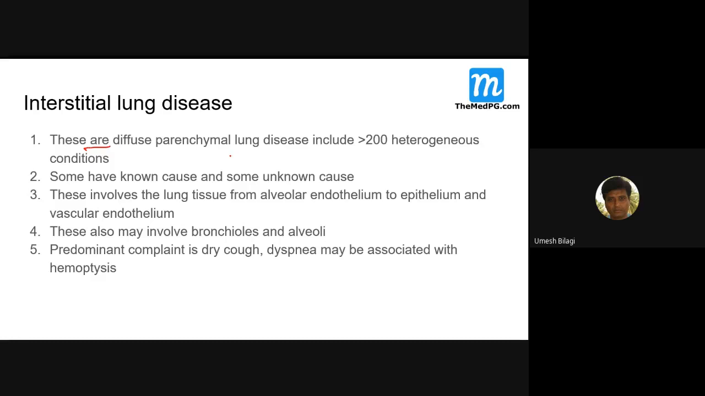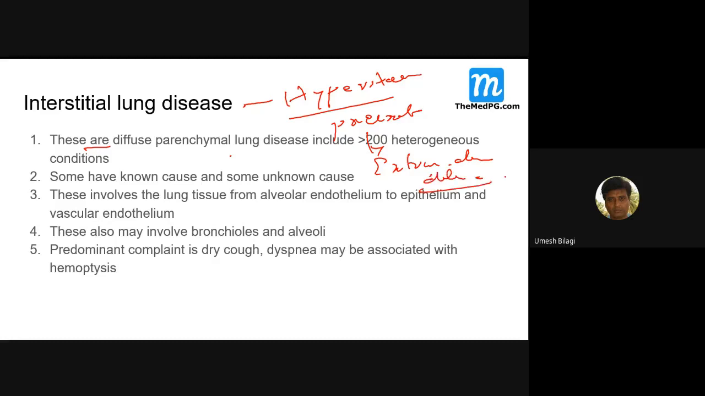These interstitial lung diseases also include one more group of diseases: hypersensitivity pneumonitis. Those who read Davidson know it. What is the other name for this? Extrinsic allergic alveolitis. These are the other names for that. So this hypersensitivity pneumonitis, I'll come to all of them slowly one by one.